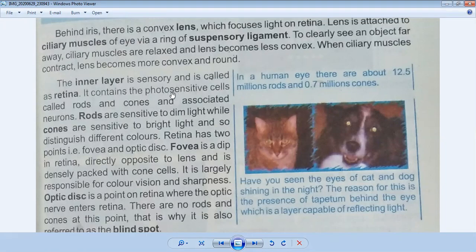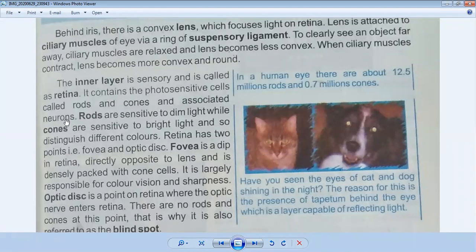So photosensitive cells, which are responsible for adjustment to light. It contains the photosensitive cells called rods and cones, and associated neurons. Neurons we discussed in the previous lecture. They arise from the spinal cord, carry messages to the receptor, and take messages back from the receptor to the